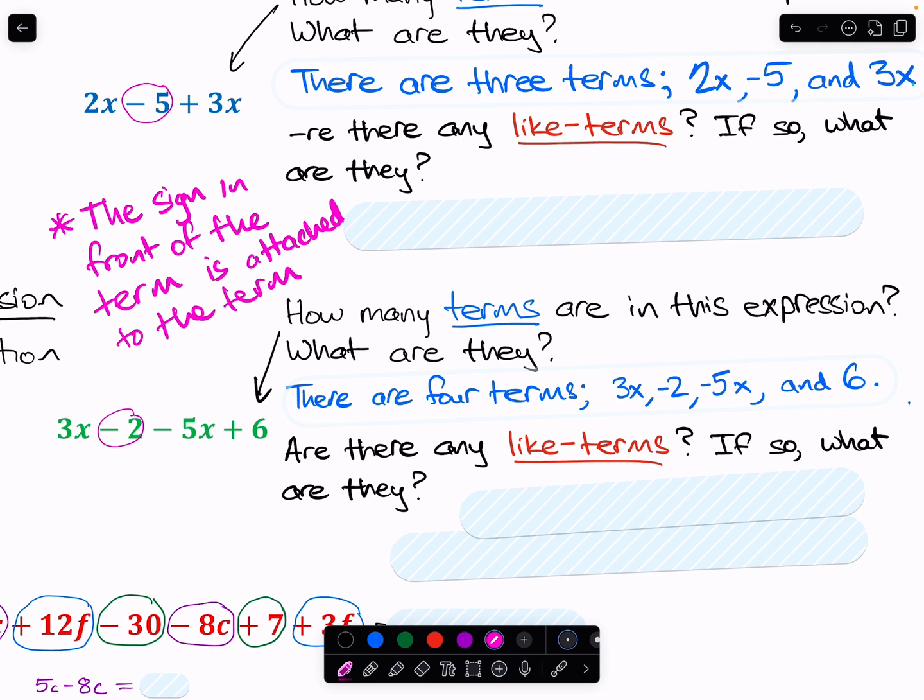This is important because that means this 2 is not just a 2, it's a negative 2, because we'll be adding later, and adding 2 is a lot different than adding negative 2, right?